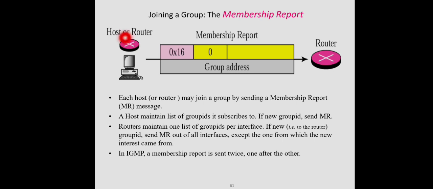So this is a host or router which wants to join a group. It will send a request message, that is a membership report message, to the corresponding multicast router. The type of the message is 16, which indicates the membership report, the time is not significant here, and then the group address: to which group this host or router wants to be a member. That group ID or group address will be specified here. And each host may join a group by sending this membership report.